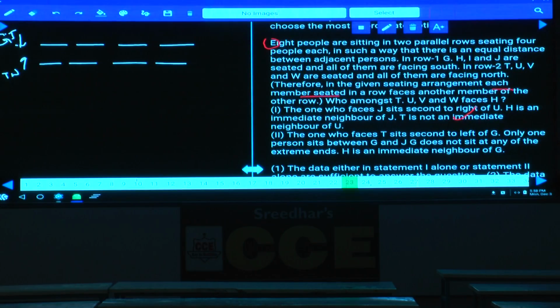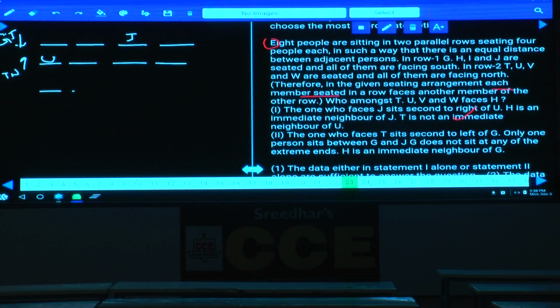In the seating arrangement, each member seated in a row faces another member of the other row. Who among T, U, V, W faces H? Now we need to find the person who is facing H. Condition number 1: the one who faces J sits second to the right of U. That means J will be here.